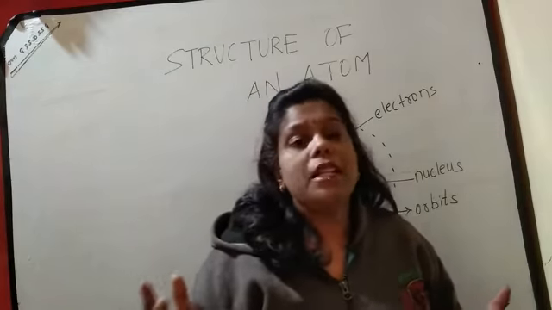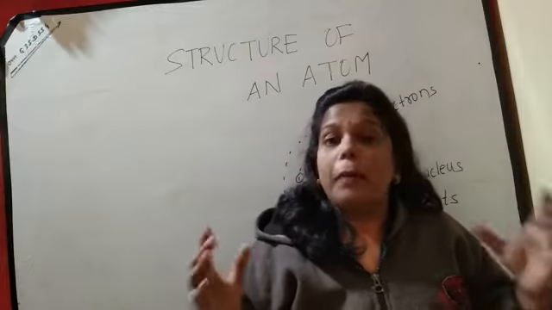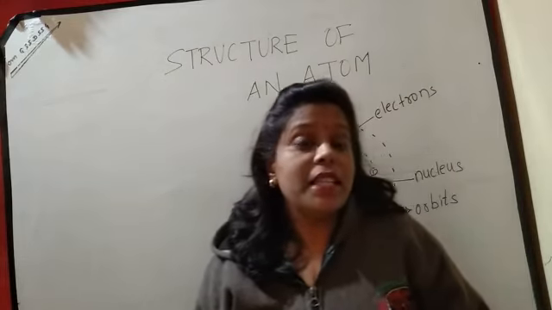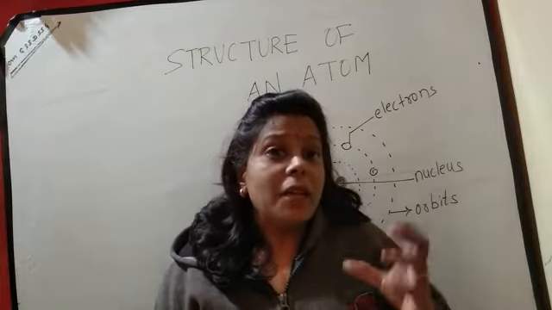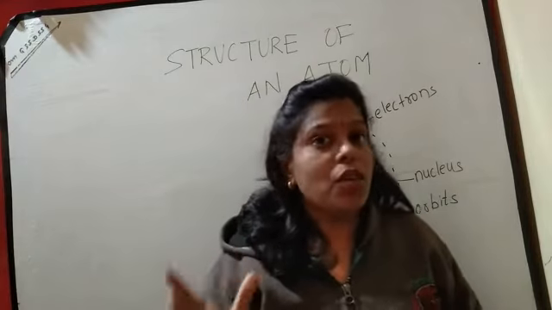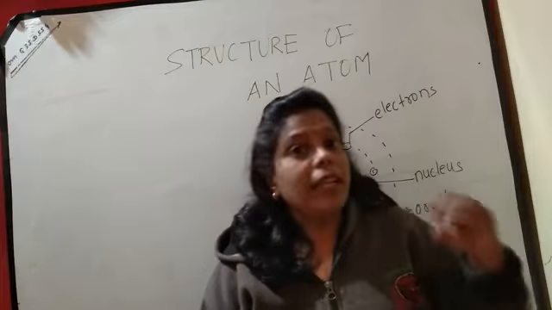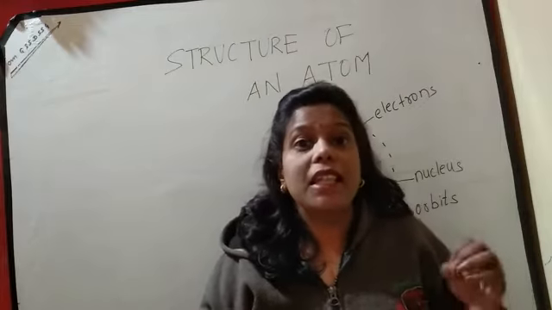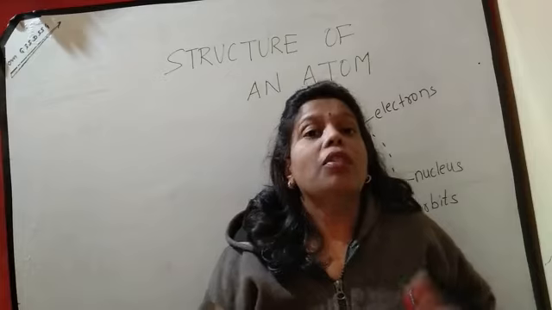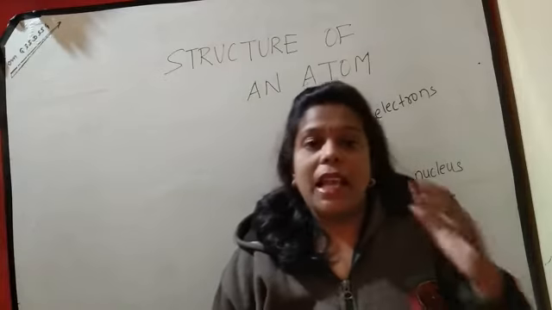This experiment was performed by J.J. Thomson, who found that atoms have some negatively charged particles. He gave them the name electrons. So the electrons were discovered in this experiment.